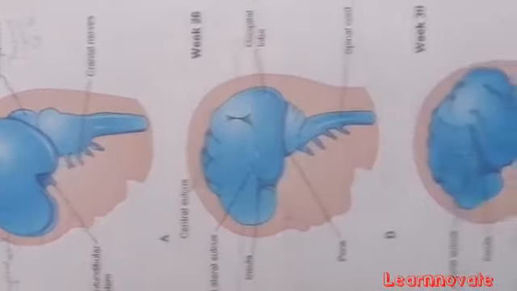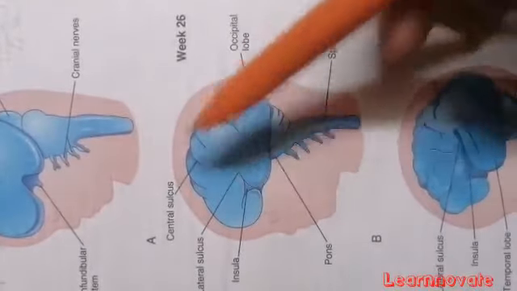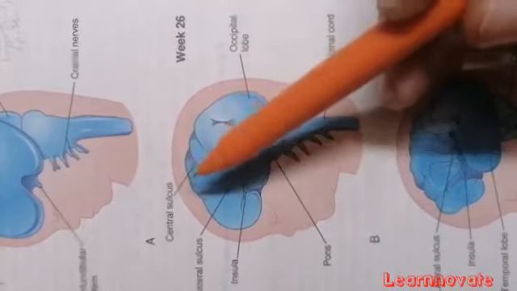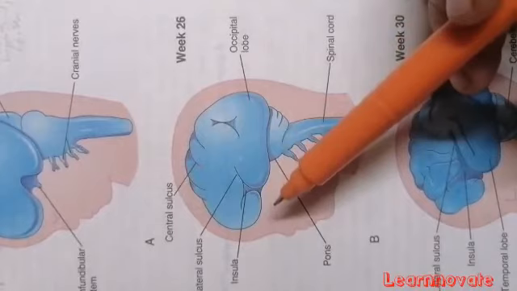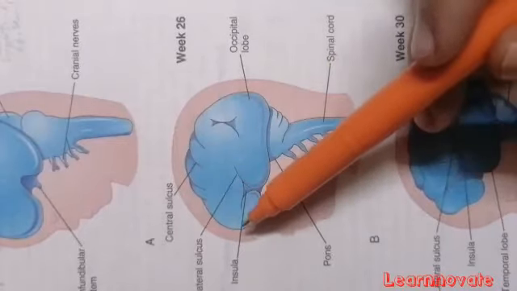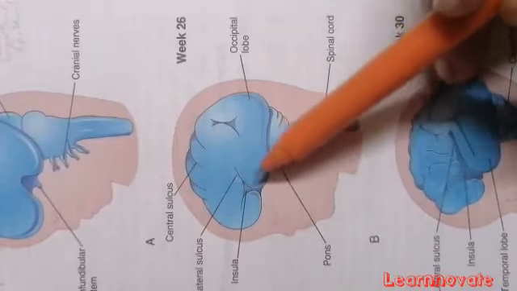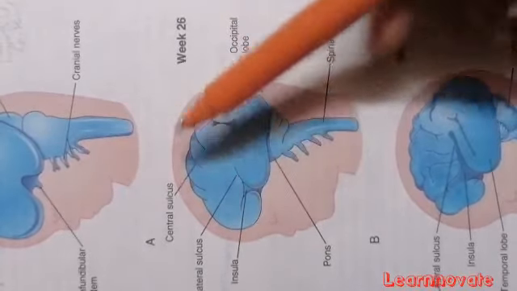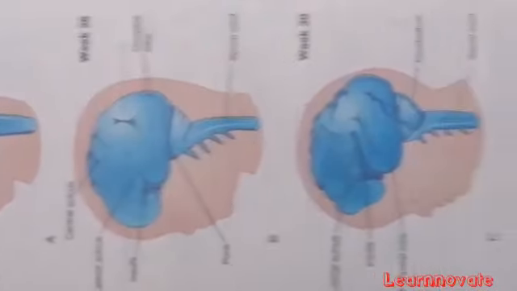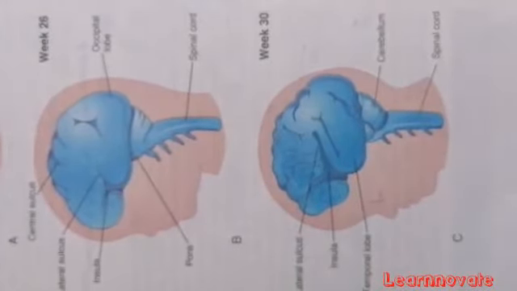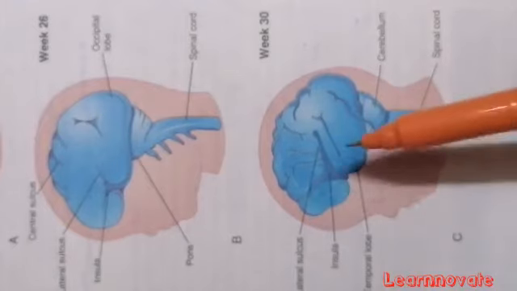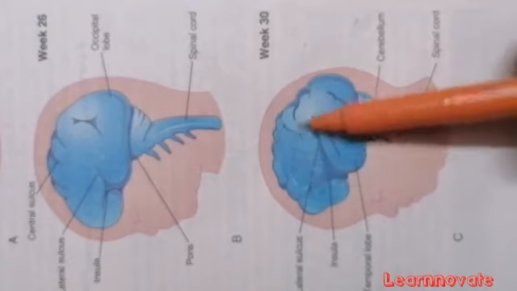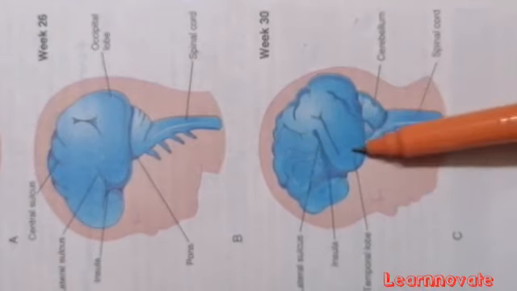Here is the continuation of the brainstem and the emergence of the cranial nerves. Now what happens next is that the smooth surface of the cerebral hemisphere will differentiate into sulci and gyri. These are the deeply indented sulci and the swollen parts are the gyri, and here you can see the insula on the lateral sulcus. The lobes are differentiated in the next phase. At week 30 we can see the different lobes of the cerebrum being differentiated: the frontal lobe, the parietal lobe, the occipital lobe, and the temporal lobe.